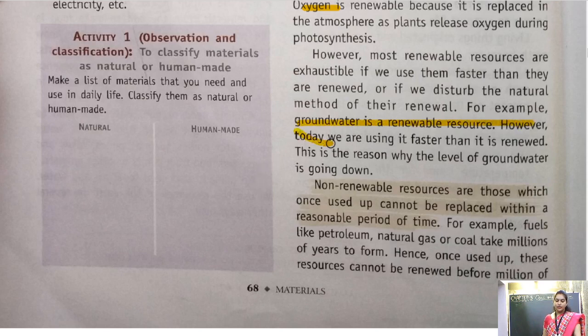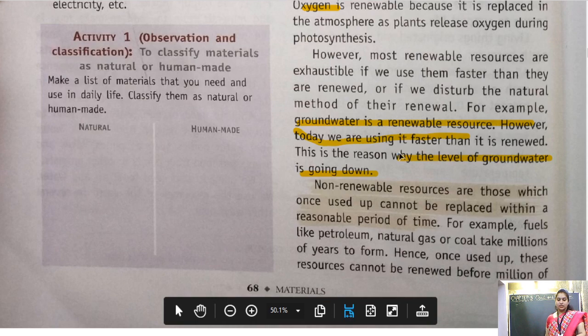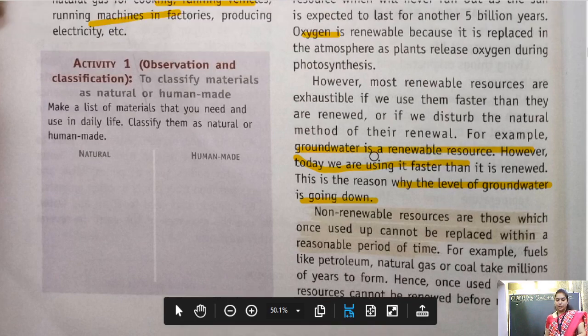However, today we are using it faster than it is renewed. So this is the reason why the level of groundwater is going down. Because we are overusing the groundwater, though it is a renewable resource, now it is getting exhausted. So this is the renewable resource.